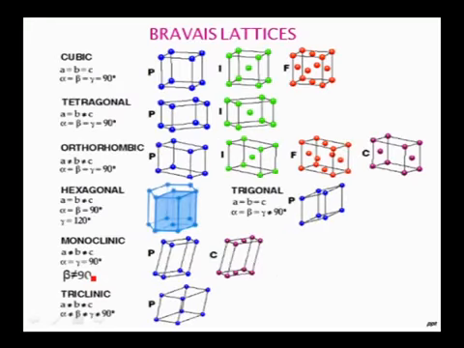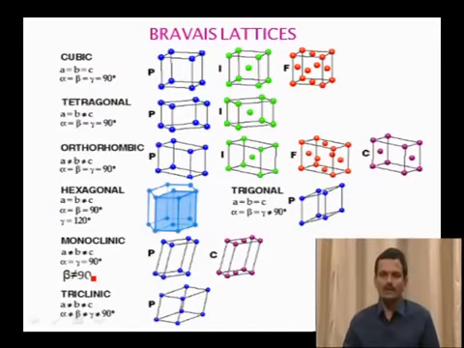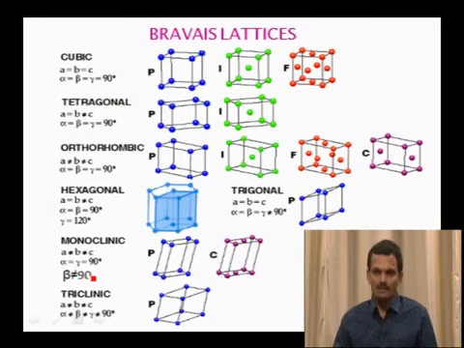Coming to the crystal systems, there are mainly 7 types of crystal systems, and these 7 types contain 14 types of crystal lattices, which we call Bravais lattices. If it is a cubic system, the parameters are a = b = c, alpha = beta = gamma = 90 degrees, and this cubic system contains three types of unit cells: primitive, body centered and face centered. The second one is the tetragonal system. The parameters are a = b ≠ c, alpha = beta = gamma = 90 degrees. This contains two types of lattices: simple and body centered.